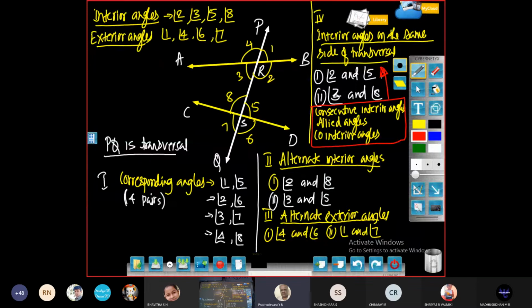Have you noted this? Right. You understand all types of angles here? Any doubt in this? No, sir.